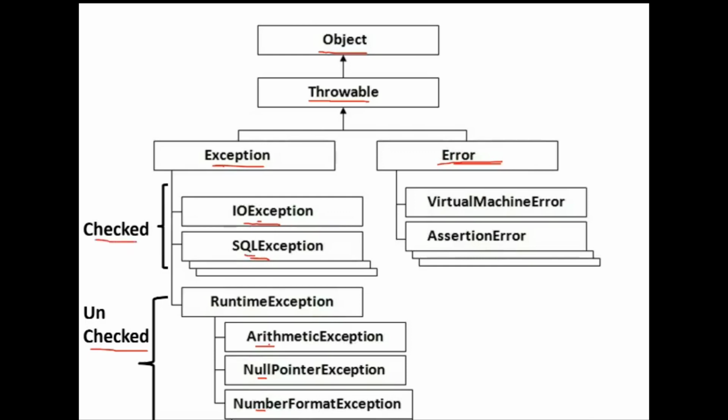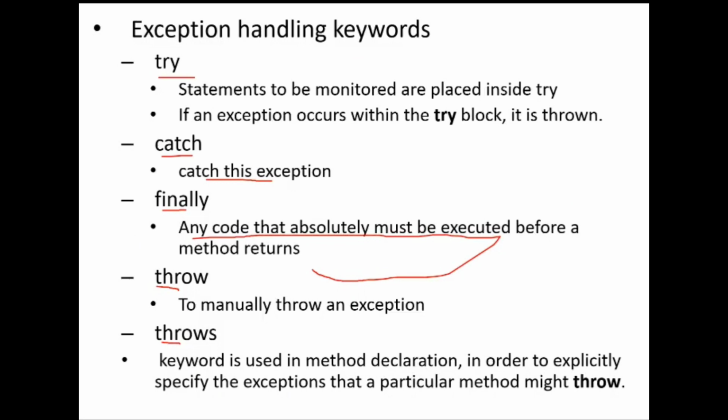So what does unchecked mean, and what does checked mean? The compiler itself can identify some statements that may cause an error. That type of exception is called a checked exception. And the compiler cannot identify the statements which may or may not cause an exception. That is an unchecked exception.